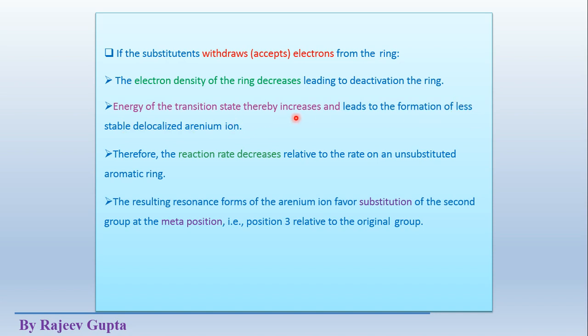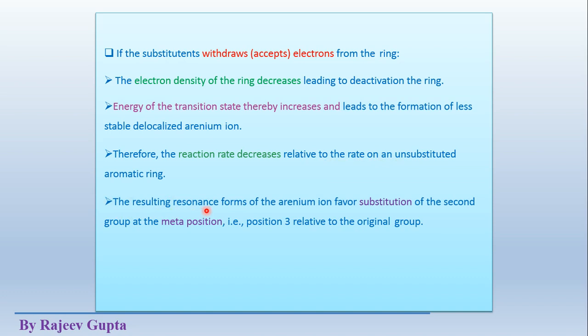Because high energy is required, the formed arenium ion will be less stable or will contain higher energy compared to other benzene rings or plus I effect containing reactants. So this is not a thermodynamically favorable reaction. We require a high amount of energy, and also due to this condition the rate of reaction decreases in case of these type of substituents. Therefore the reaction rate decreases, as I said earlier.